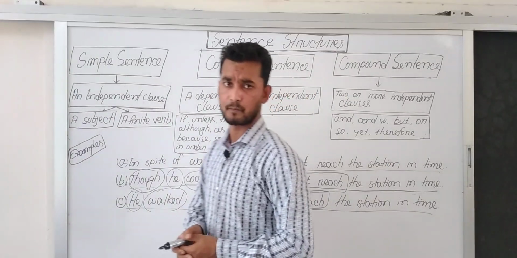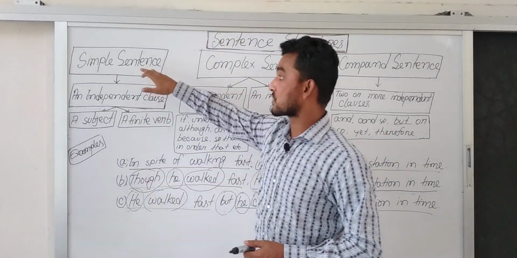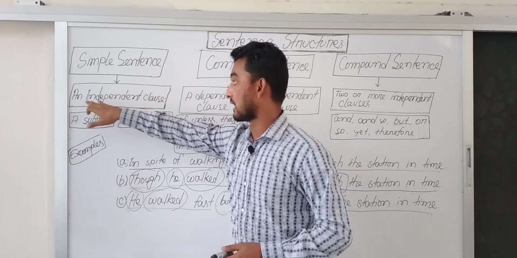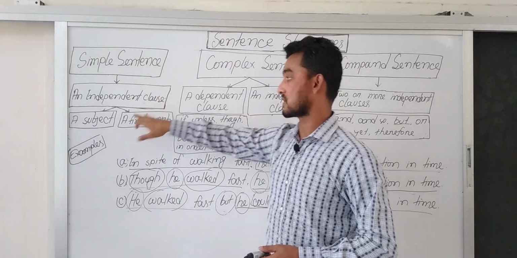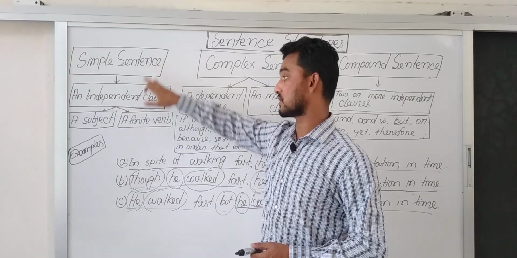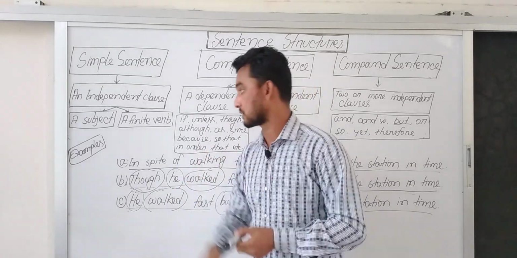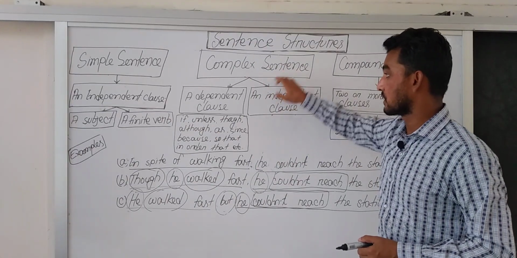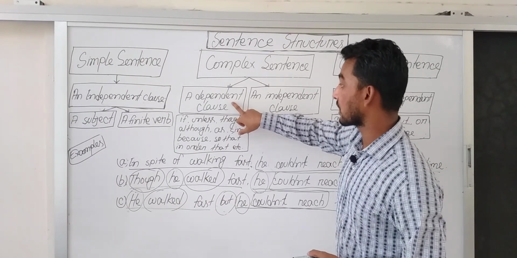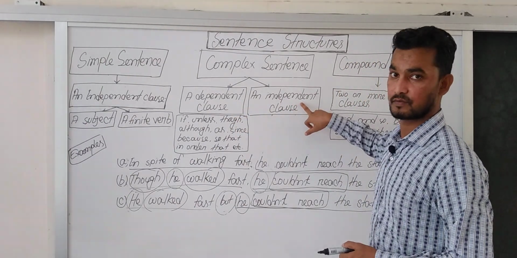Dear students, in short, in a simple sentence, there will be only one clause, that is an independent clause, which has a subject and a finite verb. In other words, in a simple sentence, there will be only one subject and one finite verb. In a complex sentence, there will be two clauses, but one is a dependent clause and another is an independent clause.